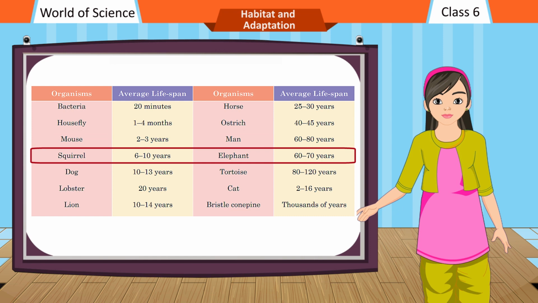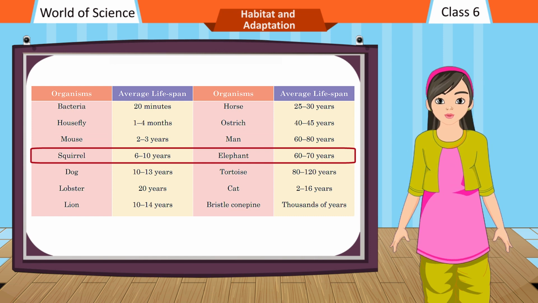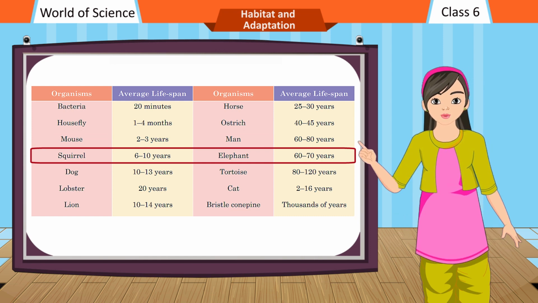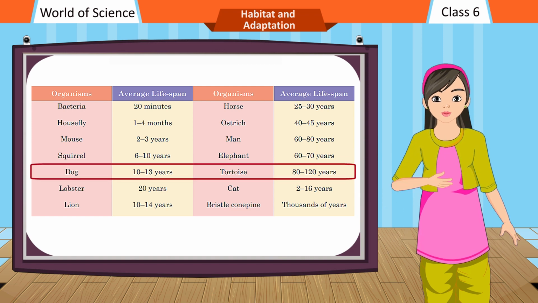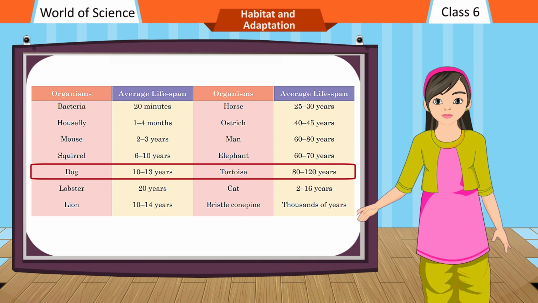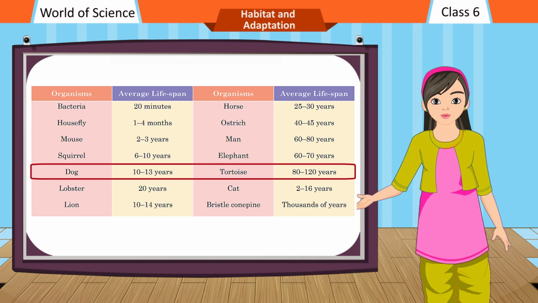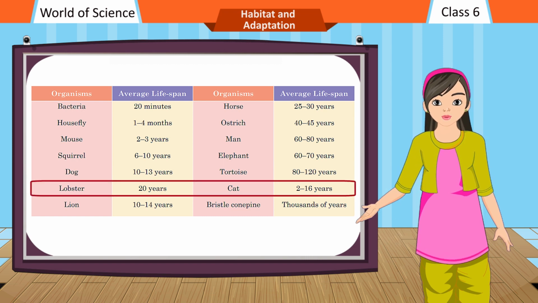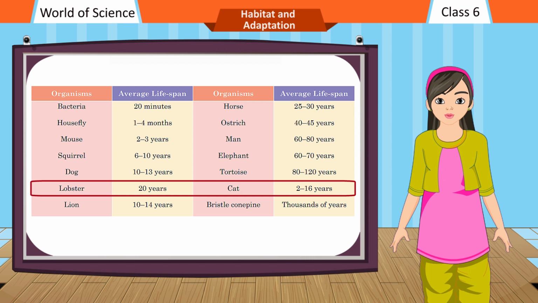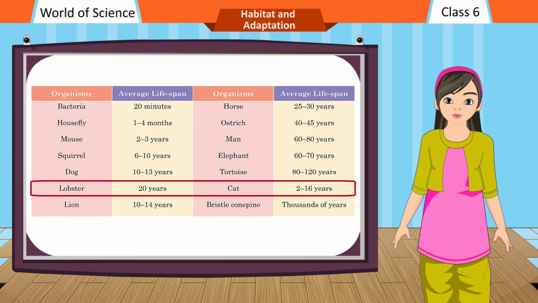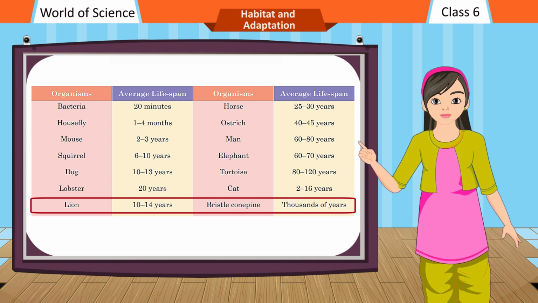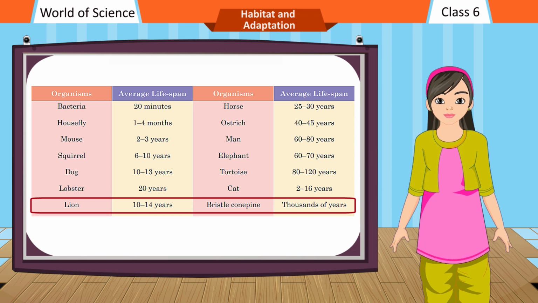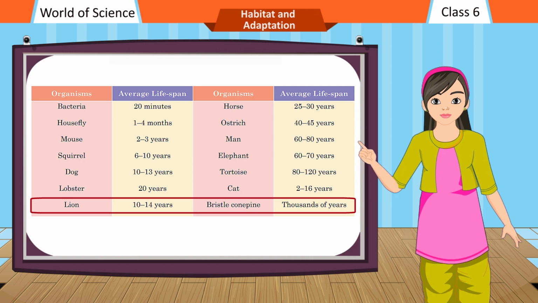Squirrel, 6 to 10 years. Elephant, 60 to 70 years. Dog, 10 to 13 years. Tortoise, 80 to 120 years. Lobster, 20 years. Cat, 2 to 16 years. Lion, 10 to 14 years. Bristlecone pine, thousands of years.